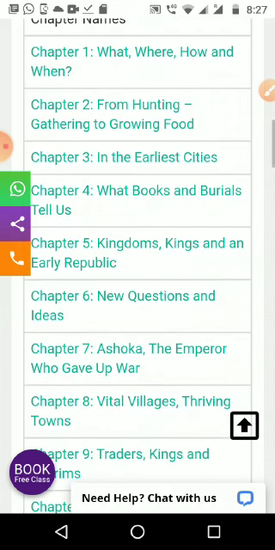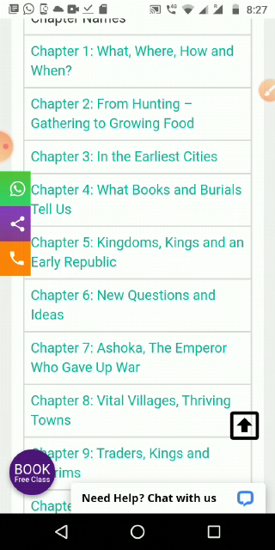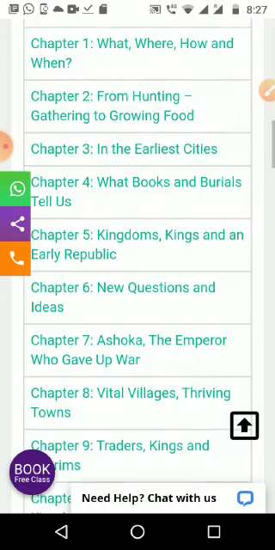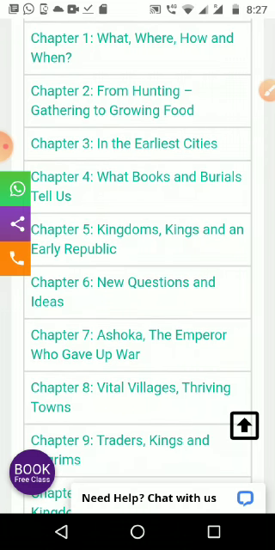Then from hunting, gathering to growing food: in the starting, people were hunters and gatherers. Slowly they started to settle somewhere and started to grow crops for food items like grains and other things. Then in the 3rd chapter we are studying the earliest cities. We have studied about the Janapadas and Mahajanapadas and where it started, Mohenjo-daro, Harappan civilization, things like that we are studying in the 3rd lesson.